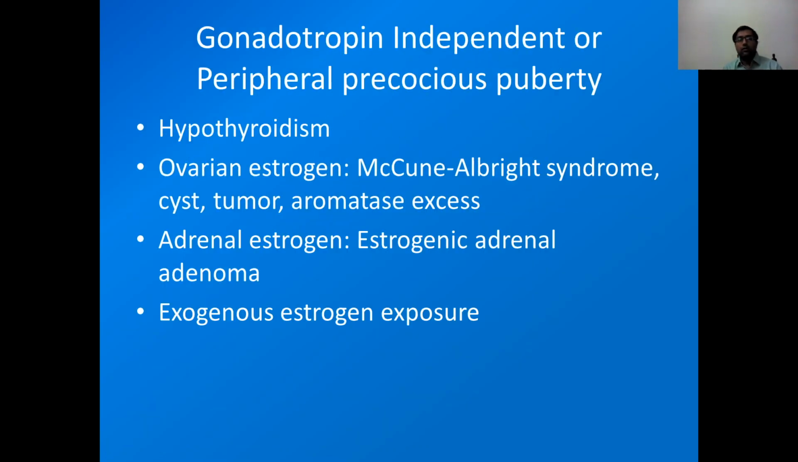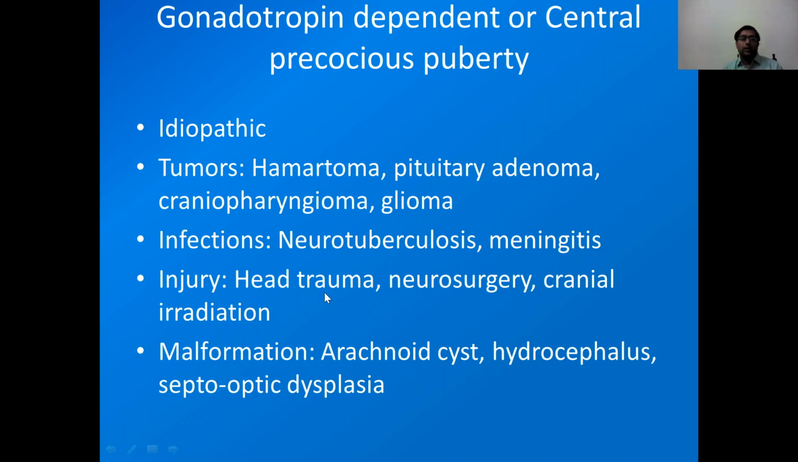And what are the causes of central precocious puberty? Hamartoma, pituitary adenoma, craniopharyngioma, glioma, neurotuberculosis. These can be ruled out during the history. And malformations like arachnoid cyst and septo-optic dysplasia. These changes can be visible in MRI brain. If we cannot find any cause, then it will be due to an idiopathic cause.